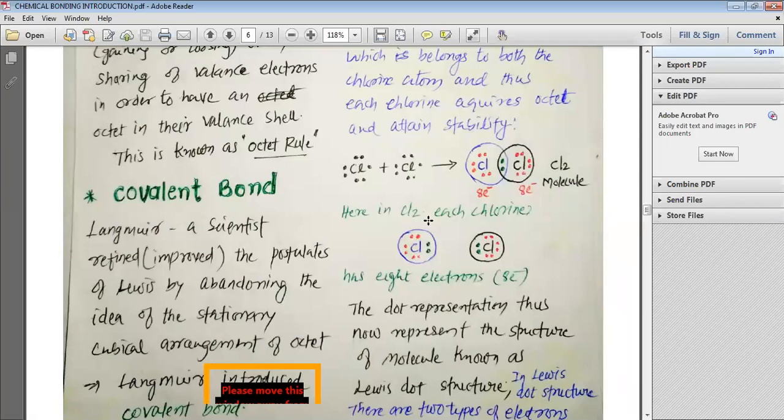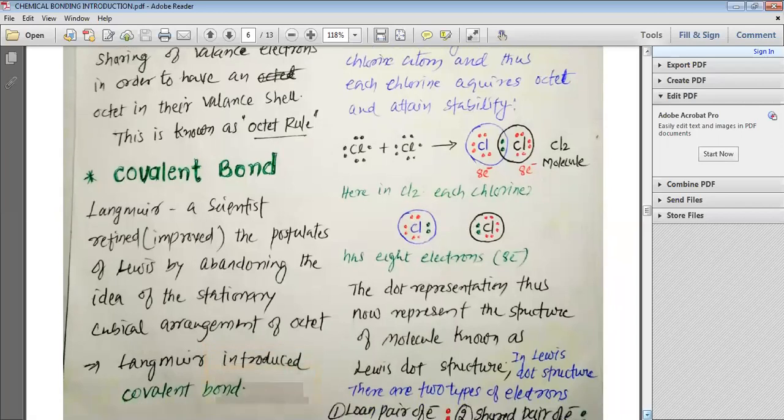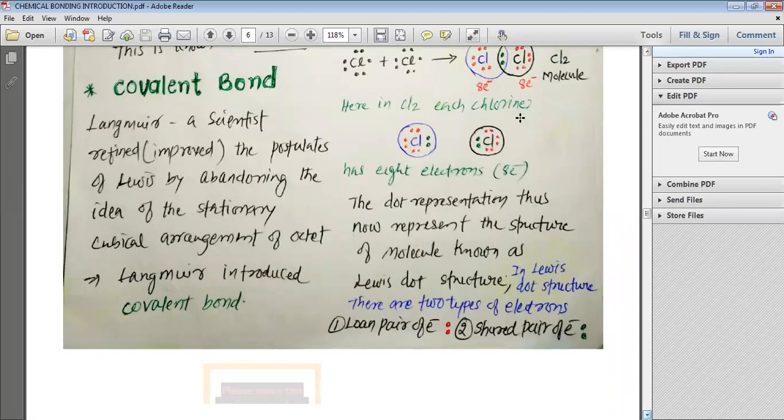Here, if we write each chlorine separately, with this green colored shared bond pair of electrons, you can see that both chlorines separately have 8 electrons. That means by sharing the electrons, when this shared pair of electrons is common between these two chlorines, they acquire the octet.